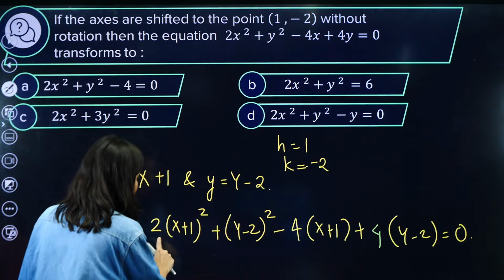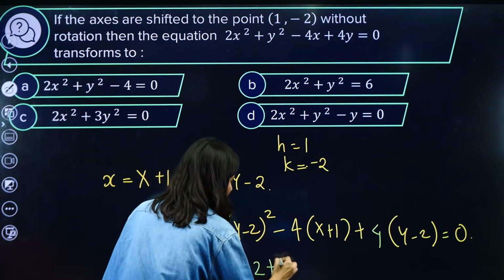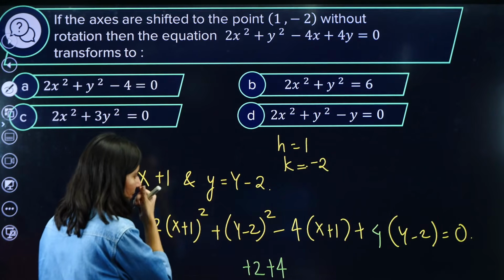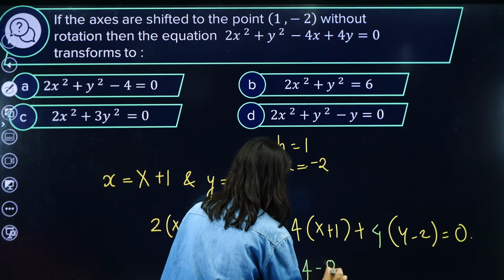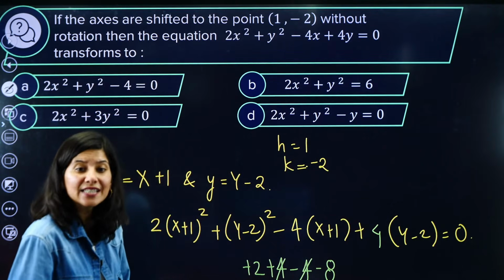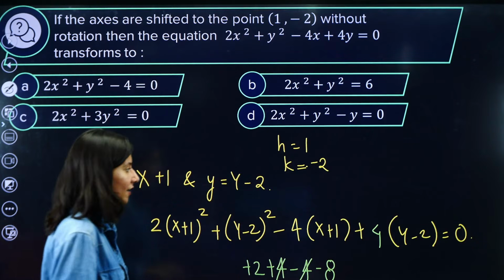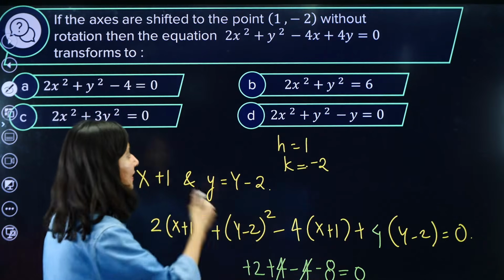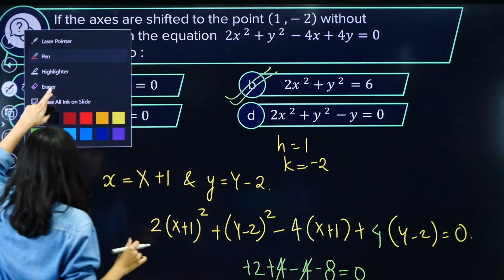What will be the constant term? So here I'm going to get +2. Here I'm going to get +4. Right? +2, and if I open it, what will I get? +4. -4, only the constant terms, -8. So the constant term clearly is 2 plus 4 minus 4 minus 8, that is -6. -6 on the left hand side, so -6 equals 0. So on the right hand side it will become option B. Okay. Anyway, this is a short trick.